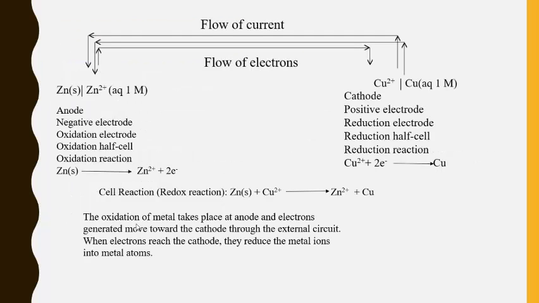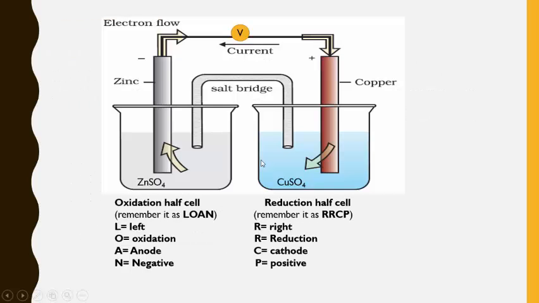The flow of current and the flow of electrons that I have already explained, it flows in the opposite direction. This one you can see is the flow of current, and this one you can see is the flow of electrons. Now this I have already explained: anode is a negative electrode, cathode is a positive electrode, anode is an oxidation electrode, cathode is a reduction electrode, oxidation half cell takes place here, and the reduction half cell takes place here. So in reference to these diagrams of the galvanic cell, oxidation reaction should take place in the zinc sulfate, and reduction reaction should take place in the copper sulfate.